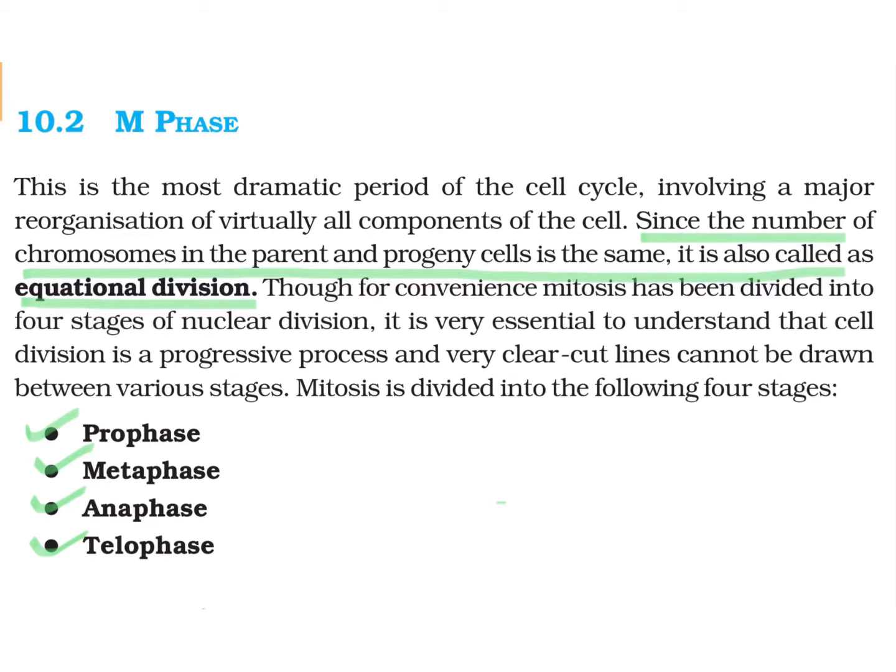So mitosis is also known as equational division, क्योंकि पेरेंट्स सेल के अंदर जितने भी नंबर ऑफ क्रोमोसोम्स होते हैं वही डॉटर सेल्स में भी प्रेजेंट होते हैं, इक्वल अमाउंट. So though for convenience, mitosis has been divided into 4 substages of nuclear division, which is then followed by cytoplasmic division. So the phases are first prophase, second metaphase, third anaphase, and lastly telophase. All these 4 phases are showing karyokinesis, okay, division of nucleus.